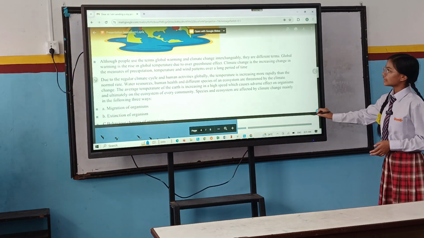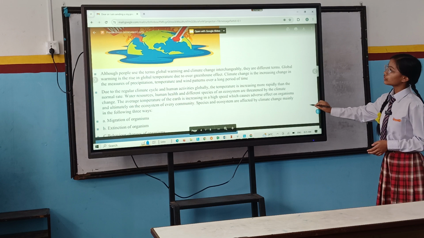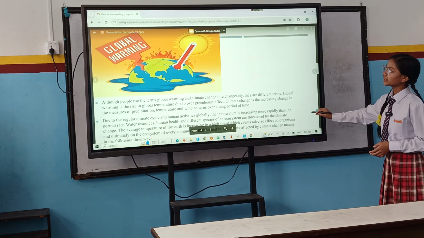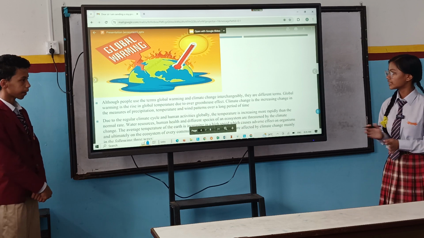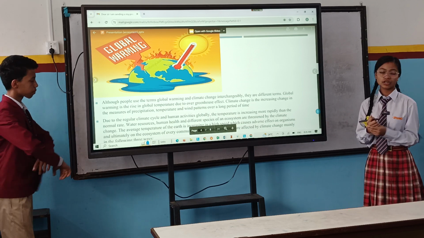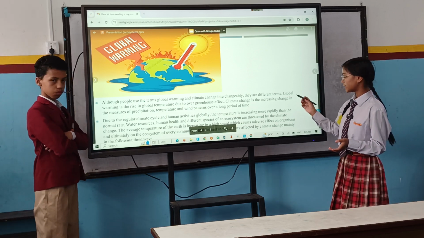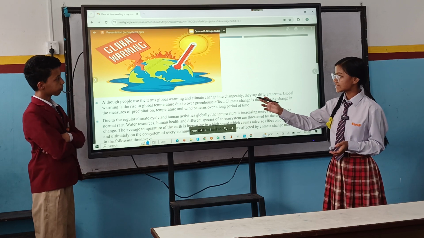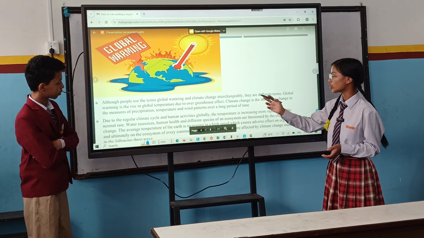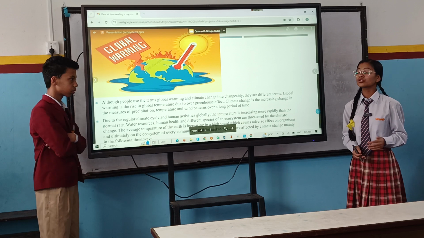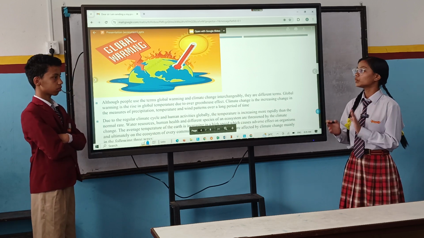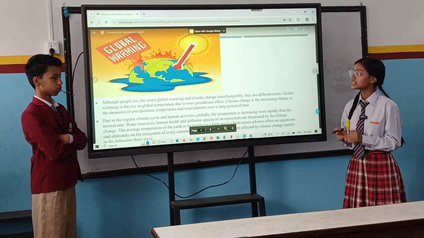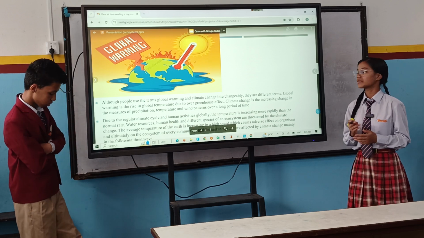And next here, it is mentioned about global warming. Global warming and climate change are totally different. They have their own definitions, and here it is written that global warming is the rise in global temperature due to over greenhouse effect. That means due to the over greenhouse effect, or the greenhouse gases in the atmosphere, global warming takes place, with the presence of very high global temperature.